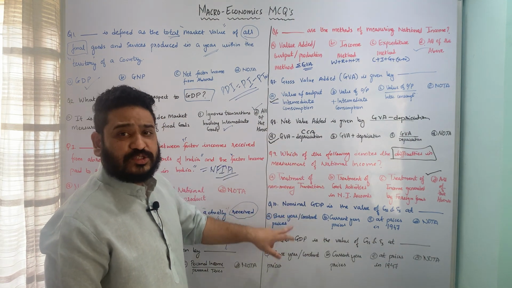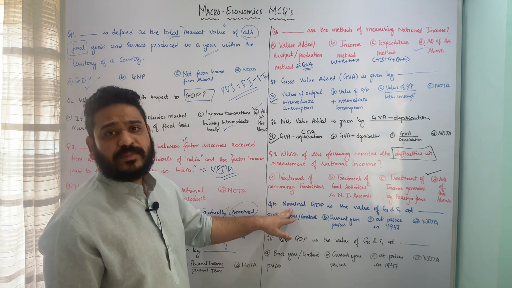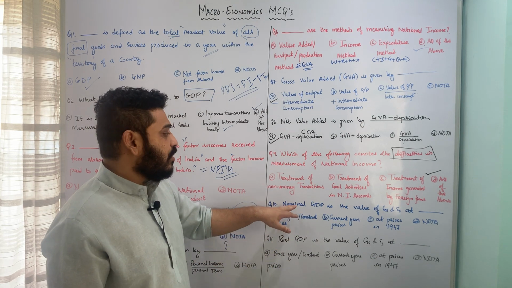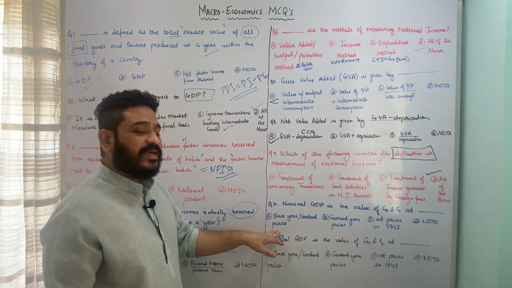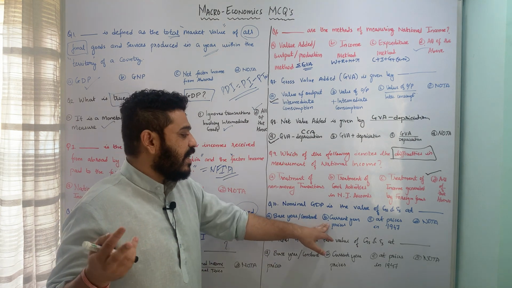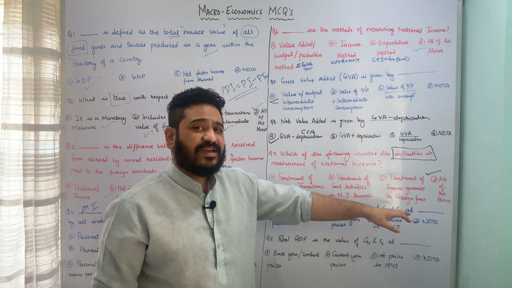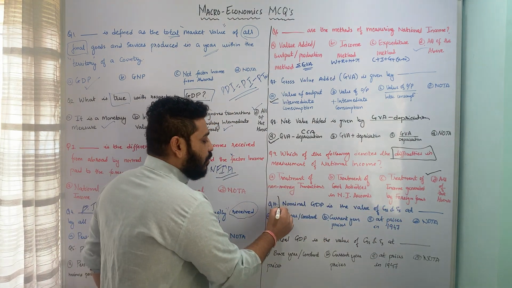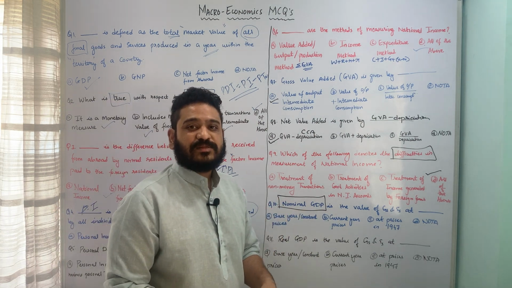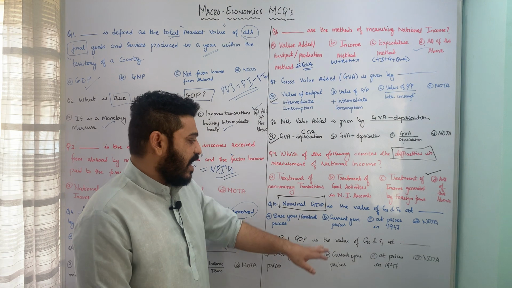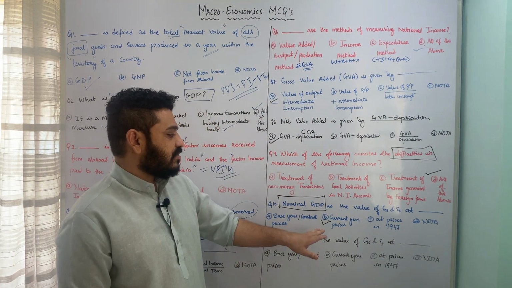Let us now move to the next two concepts, very important concepts as far as GDP is concerned. The first is related to nominal and the other is related to real GDP. Now nominal GDP is the value of goods and services at dash: at the base year prices or constant year prices, at current year prices, at the prices of 1947 or independence, or none of the above. So here when I am looking at nominal GDP, I am calculating the value of goods and services produced in a given year at the current year prices. So therefore here the correct answer is current year prices.